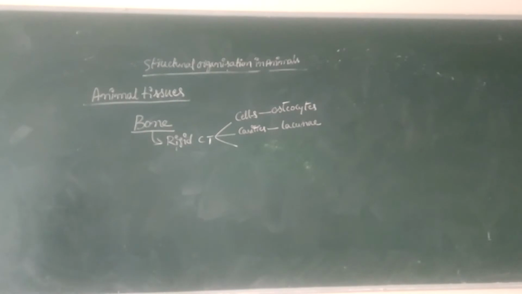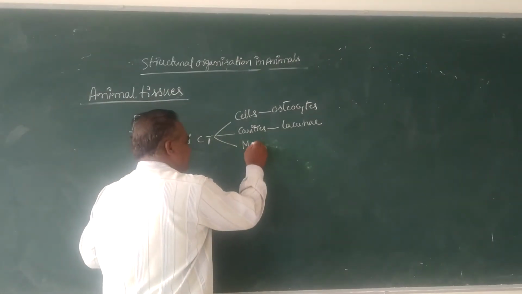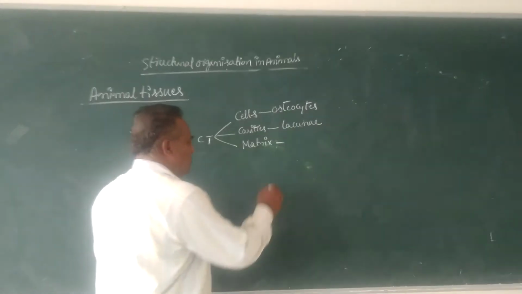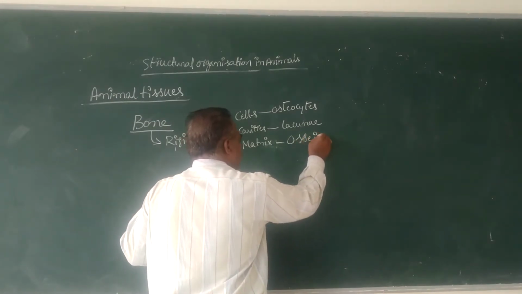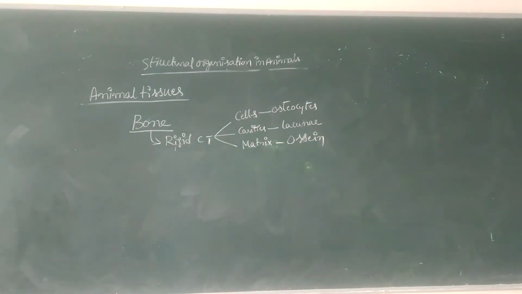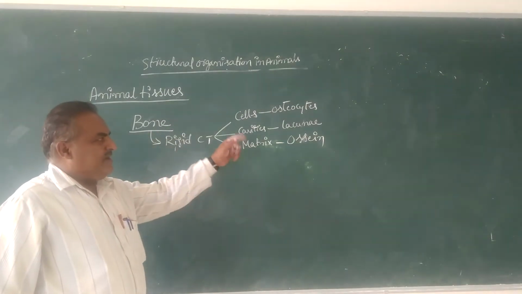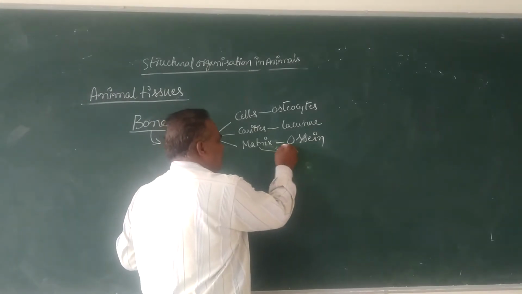Inside the lacunae, the cells are present inside the matrix. The matrix of the bone is called ossein. Usually bone tissue is called osseous tissue. Here the bone is always rigid. The matrix is always rigid. The matrix is made up of calcium.